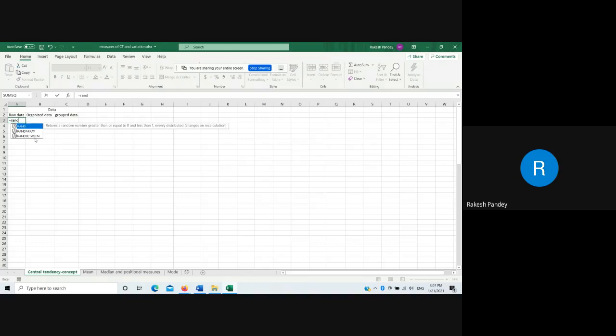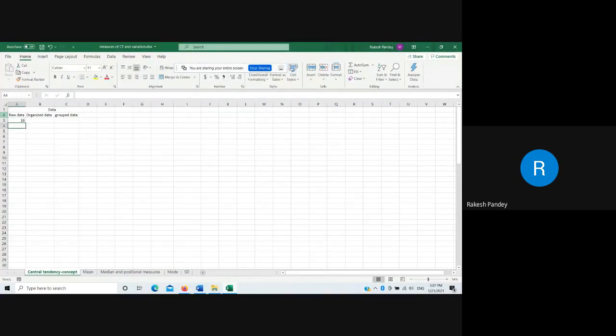You can use the function RANDBETWEEN. RANDBETWEEN means it will return a number between two numbers, between bottom and top, meaning the lowest and the highest. In any test, one can score a minimum of 0 and a maximum of 50, since I said that the test will be of 50 marks.